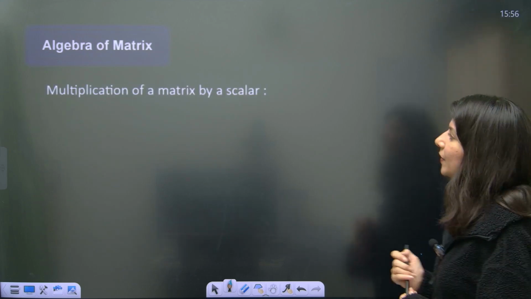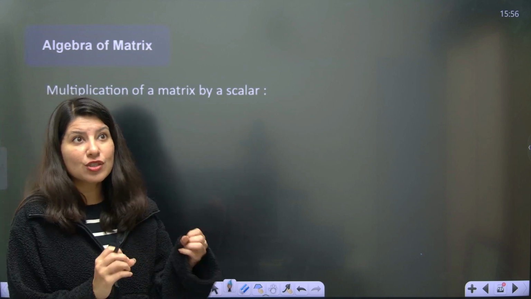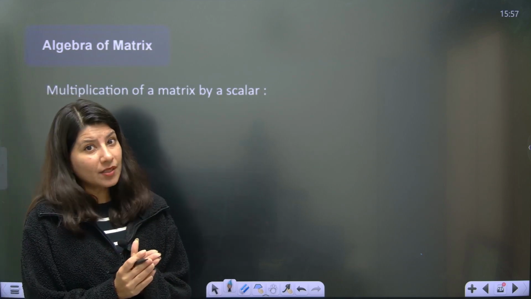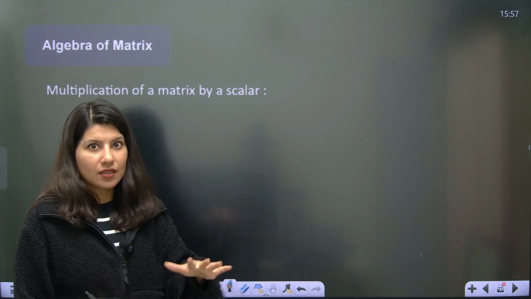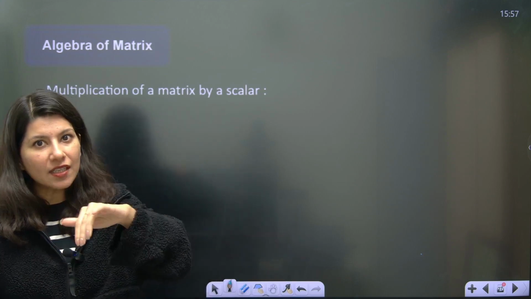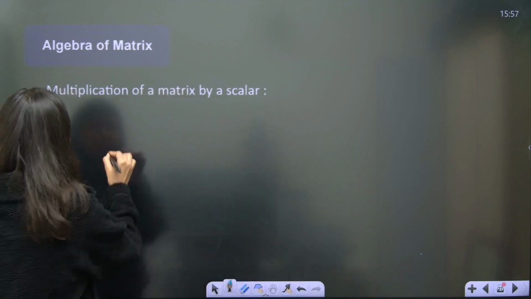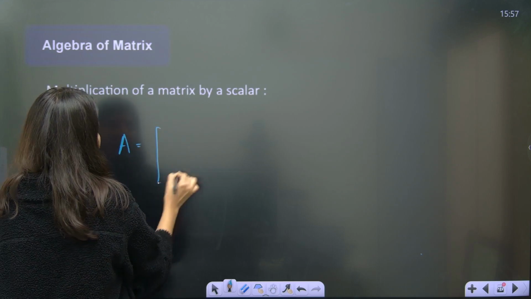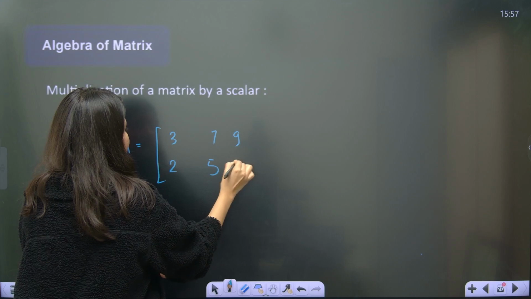And now, multiplication of a matrix by a scalar. Now this is something which is different. This is something which might be a problem when it comes to matrices and determinants. We'll study determinants in a different one shot, a different chapter. But in a matrix, suppose you have this matrix A, which is 3, 7, 9, 2, 5, 7.